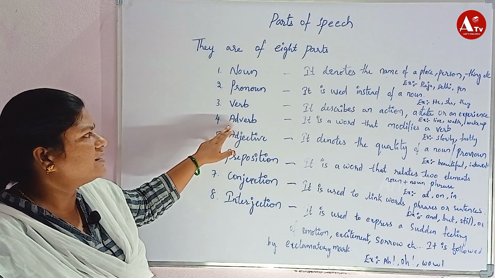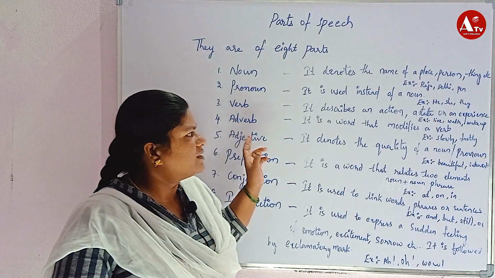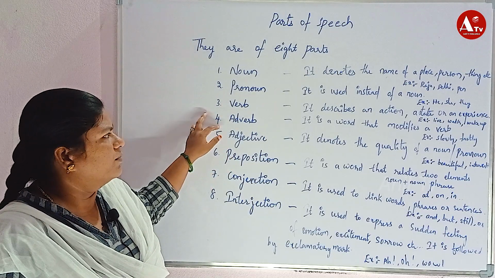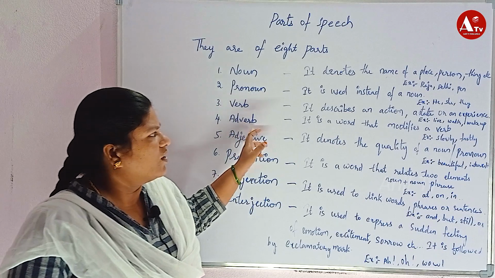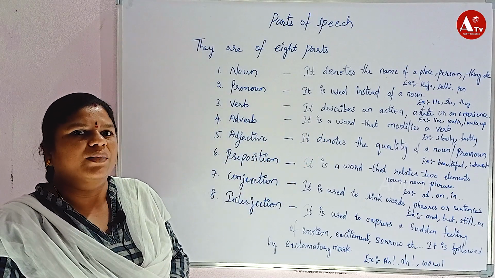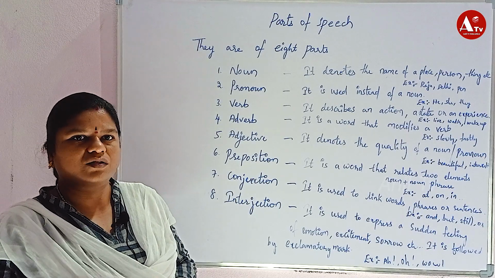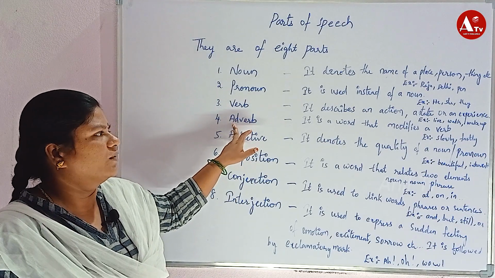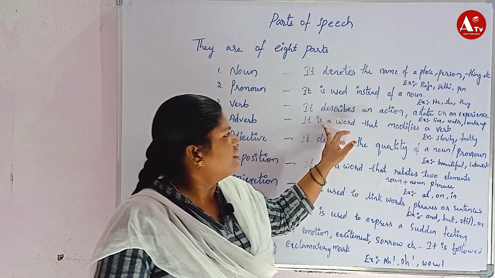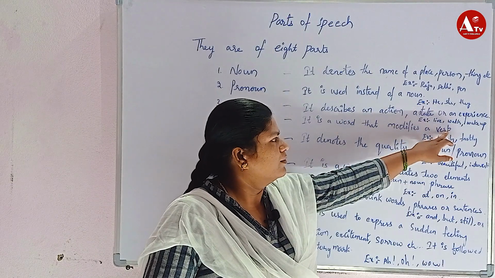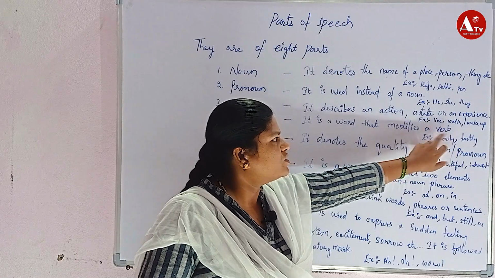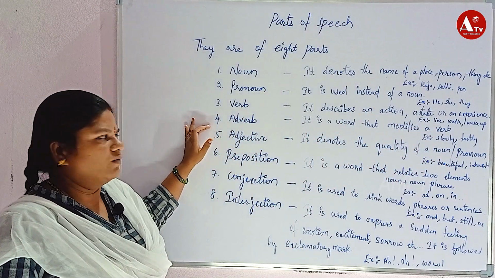Now the fourth one is adverb. An adverb modifies the verb. Whatever the verb is, it modifies that one. Here write is a verb. How he is writing, fastly or slowly, that all comes under adverb. Simply, ly is added to the word. It is a word that modifies a verb. Here slowly, fastly, where ly is added, is nothing but an adverb.